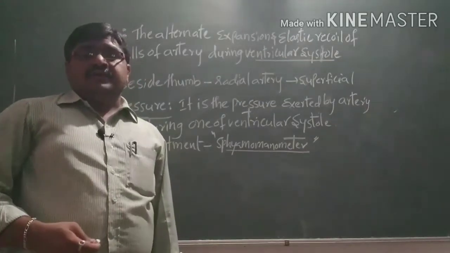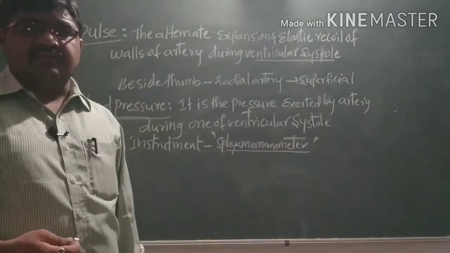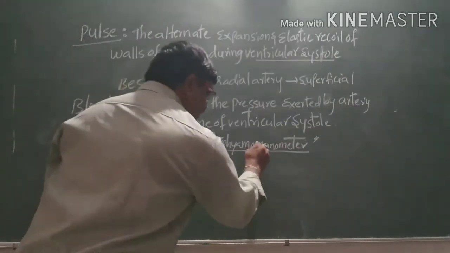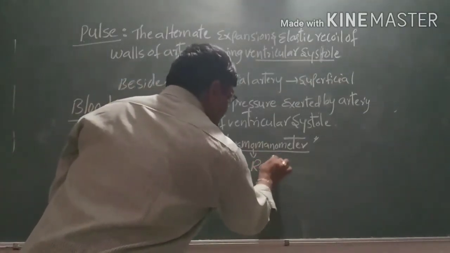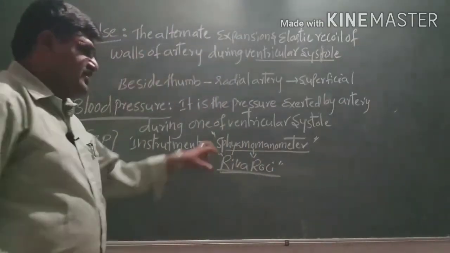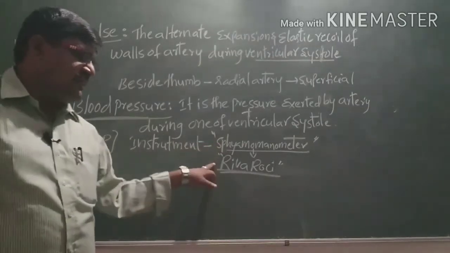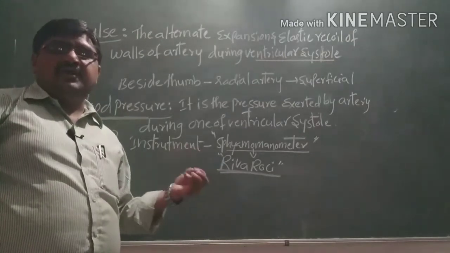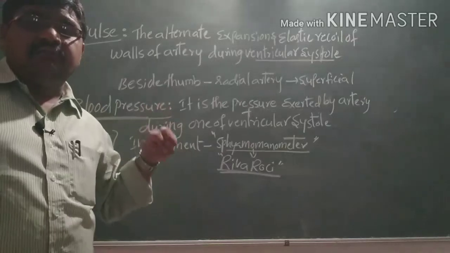The sphygmomanometer was introduced by the Russian scientist Riva-Rocci. With the help of this instrument we can calculate the amount of blood pressure present in our body.